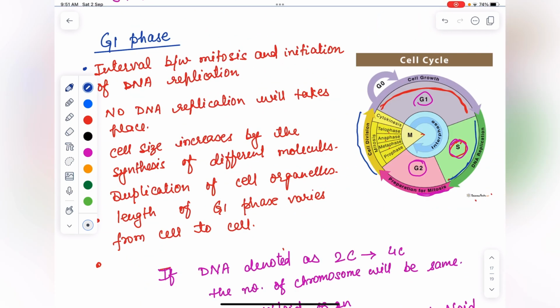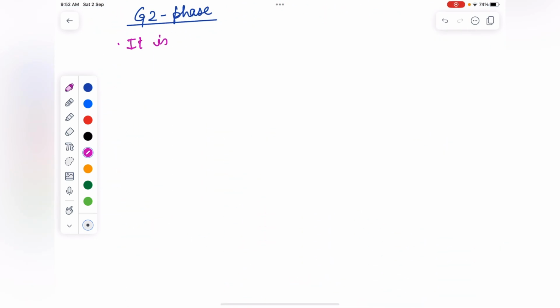So G2 phase comes between the S phase and M phase.